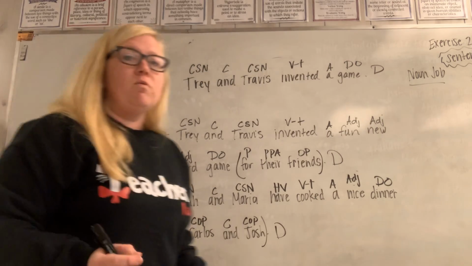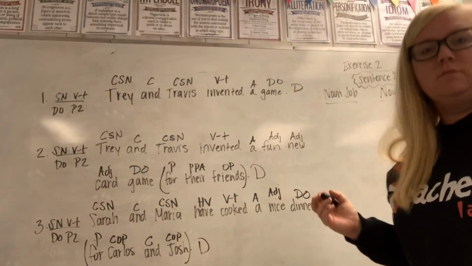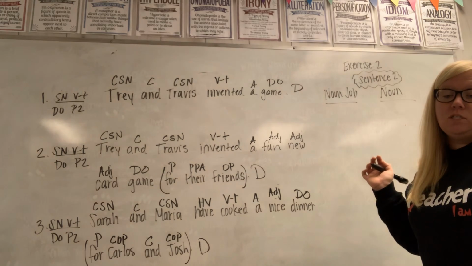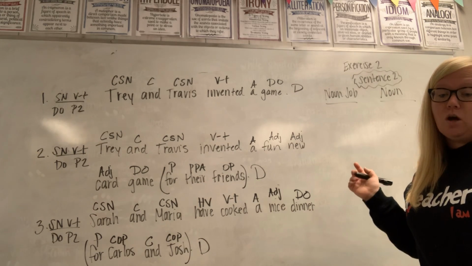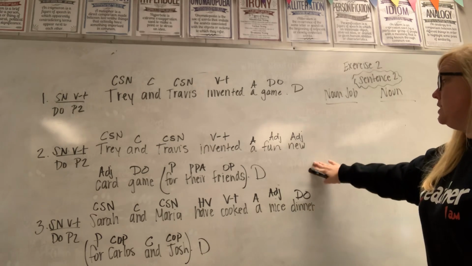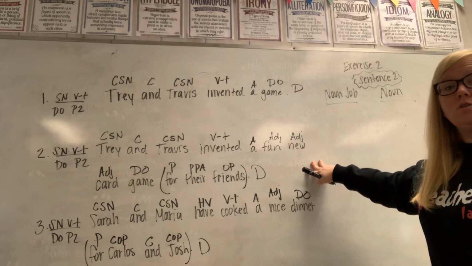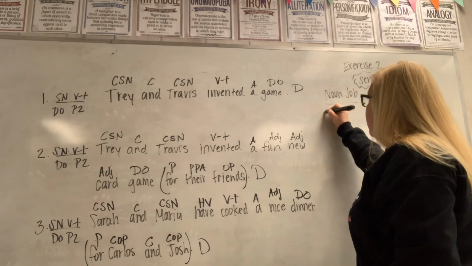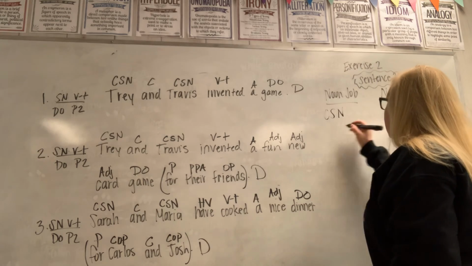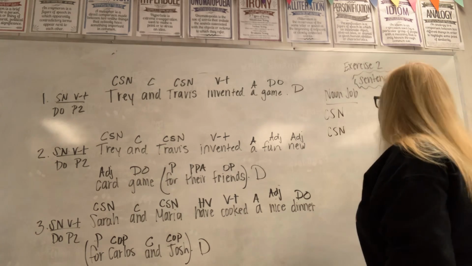Okay, now I want to take a look at the next section. Sorry about that, guys. Exercise 2. So on exercise 2, you had to list the noun job and the nouns. So our noun job, for sentence number 2, if we look at it, our first nouns are the subject nouns. So our noun job is CSN, and we're going to put Trey, and CSN, and we're going to put Travis.